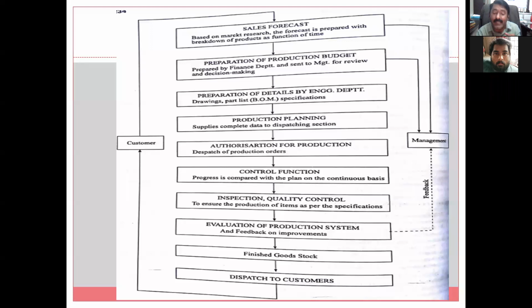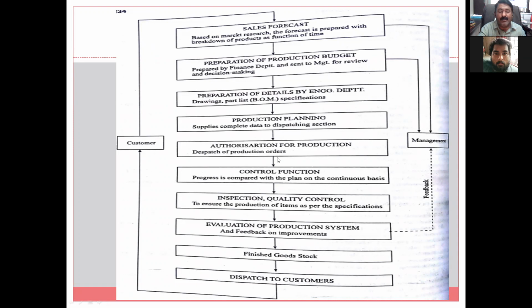So whatever tooling is required, not only directly related to the job, this is indirect material required. So tooling, then grinding, then super finishing, hand finishing operations, material handling, and if any special feature is required, if any jig or fixture is required, then how that jig and fixture will be made ready so that the job will not wait for that jig and fixture. All these features come under production planning. Very, very important. Then authorization for production. Now this is the signal to start production. Authorization for production.